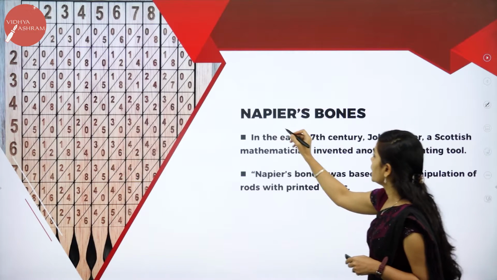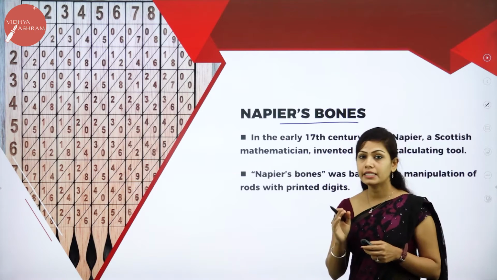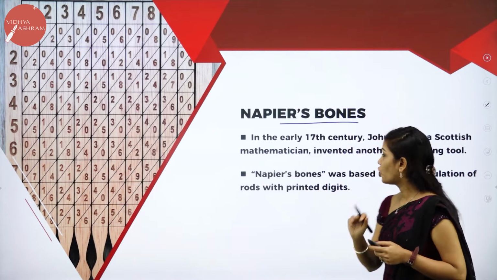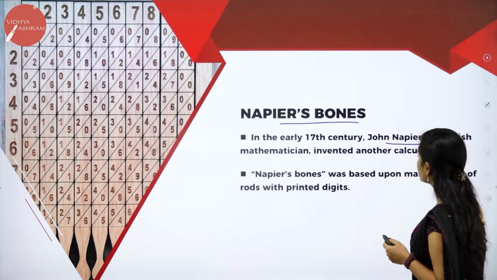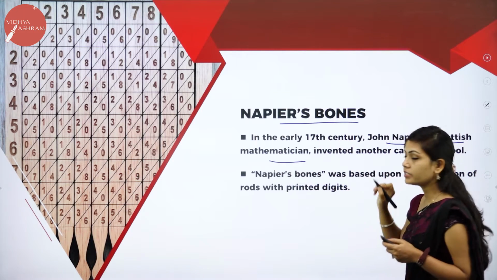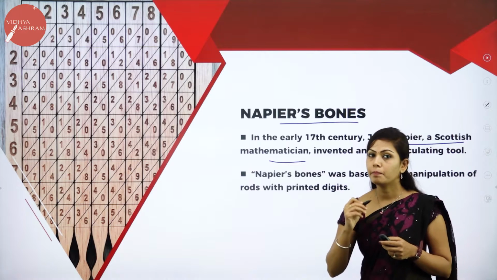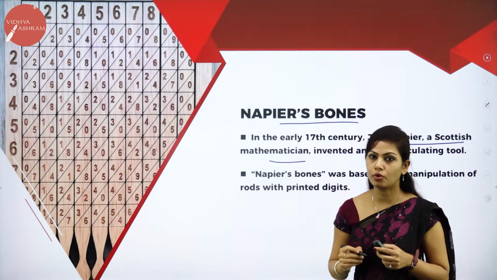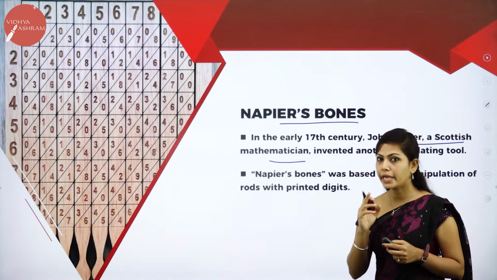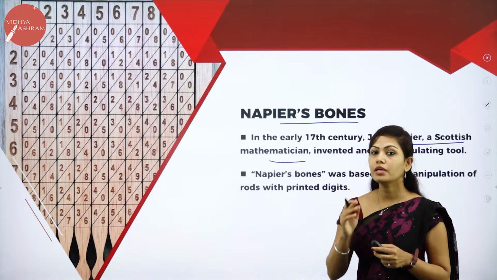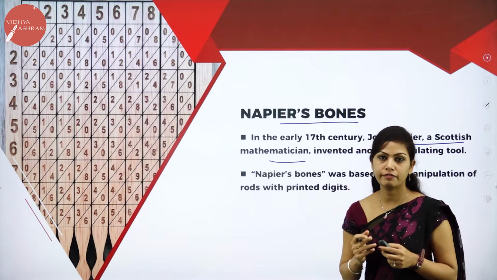Next is Napier's bones. In the early 17th century, John Napier, a Scottish mathematician, invented another calculating machine called Napier's bones. This device was mainly developed for performing multiplication and division.